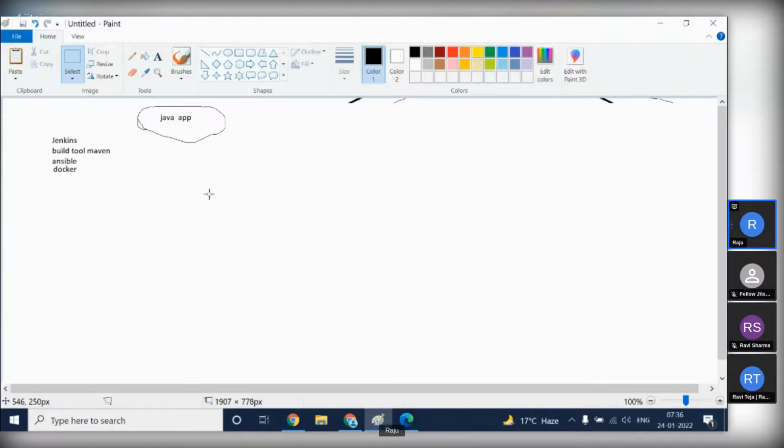That's why nowadays all applications are running in containerization. Along with this container, we are learning two more tools called Docker Swarm and Kubernetes. On top of these Docker containers, Kubernetes works as an orchestration tool. Docker Swarm and Kubernetes are both orchestration tools. Using Docker I'm creating containers, so we have to maintain those containers, and to maintain them we use Docker Swarm and Kubernetes.